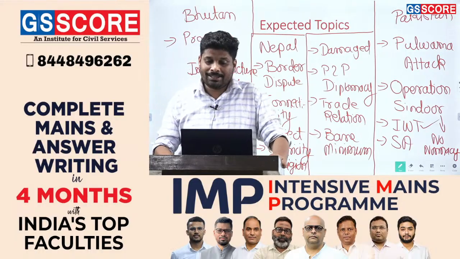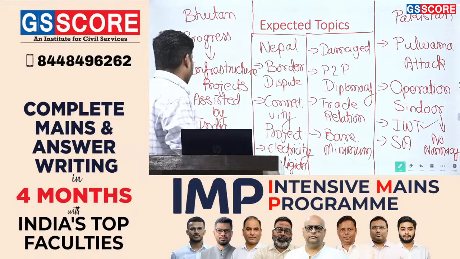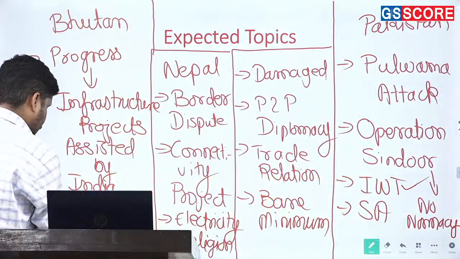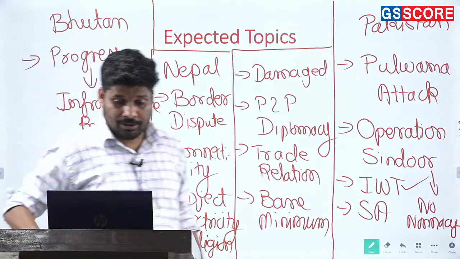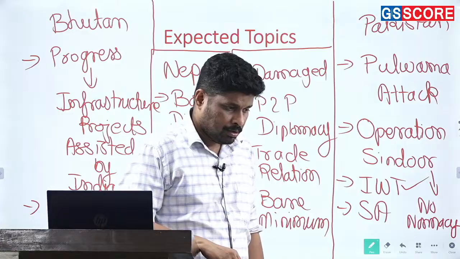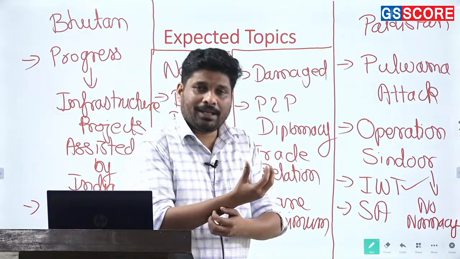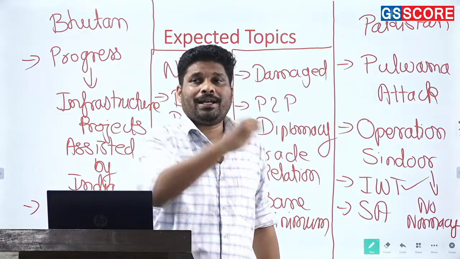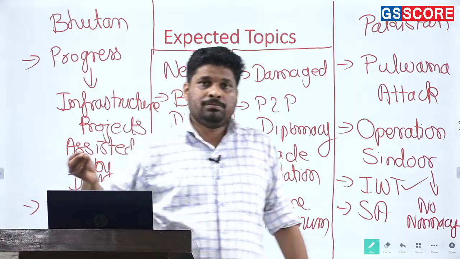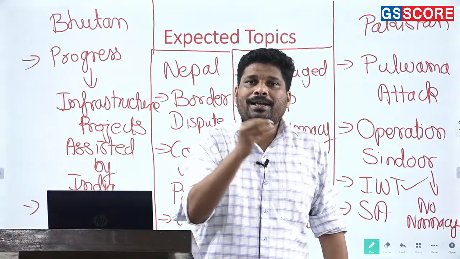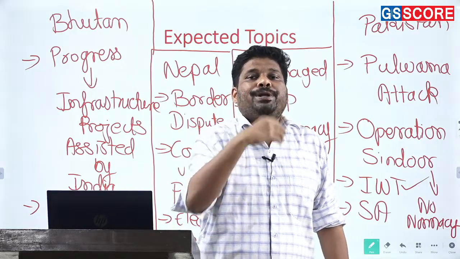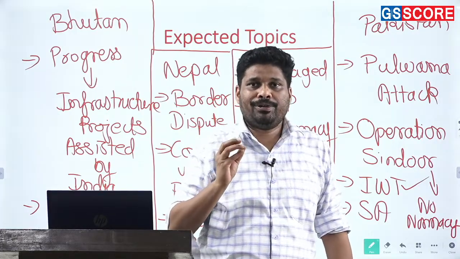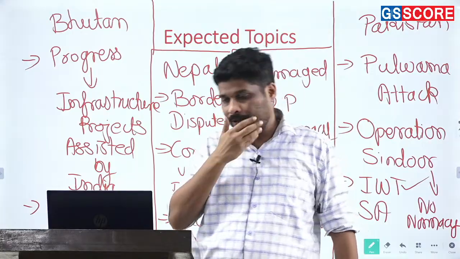The Bhutan, India, Bangladesh trilateral energy corridor is in talks, and it will benefit Bhutan and Bangladesh more. India will act as a bridge and catalyst for this particular development.